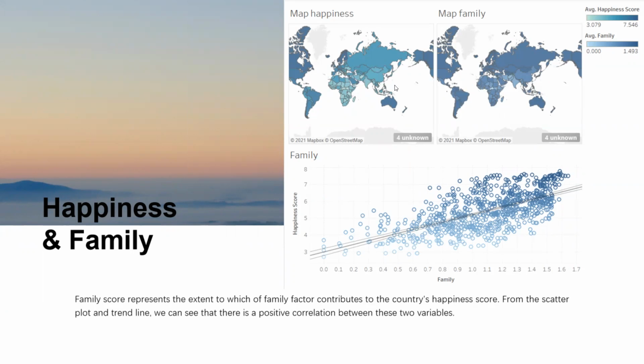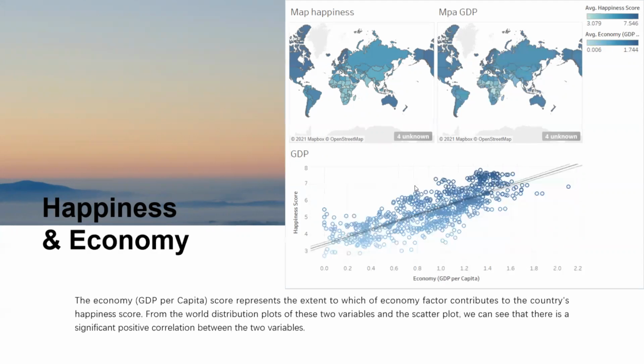By comparing these two maps, we can know some relationship, and from this scatter plot and trend line, we can also see some relationship between these two variables. From this picture, we can see a positive correlation between these two variables, and this picture is the same.